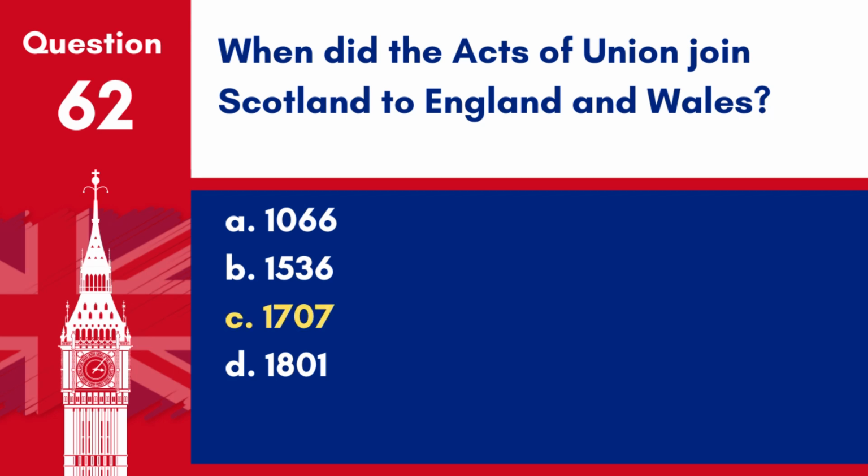Answer: C. 1707. The Acts of Union in 1707 officially united the Kingdom of England and the Kingdom of Scotland into a single unified Kingdom of Great Britain.